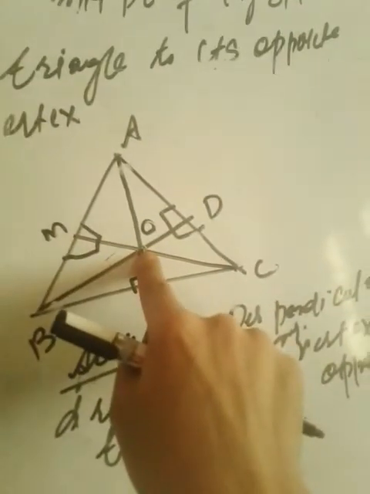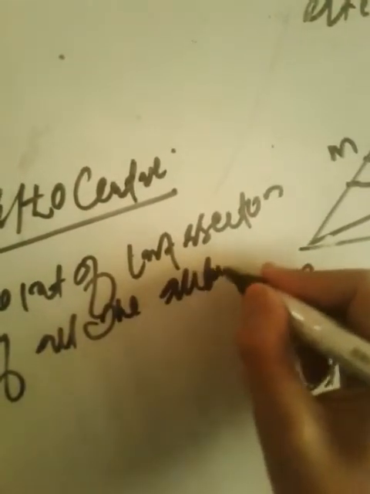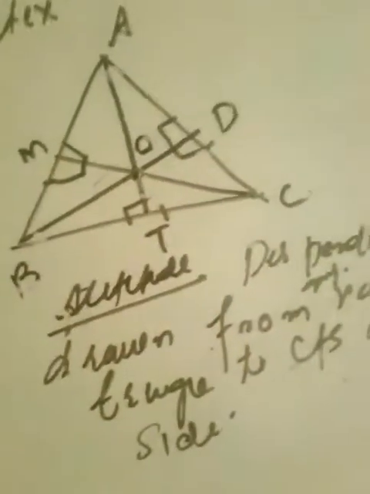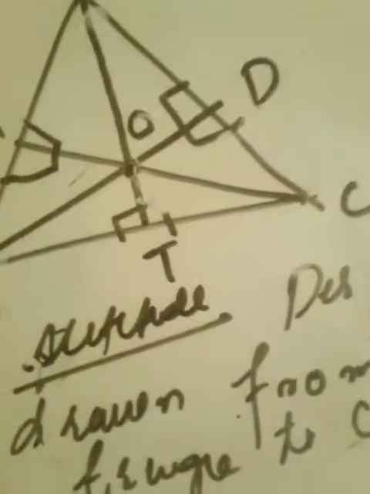This is the orthocenter. So the point of intersection of all the altitudes of a triangle is known as orthocenter. Another is the incenter of a triangle. What is the incenter of a triangle?